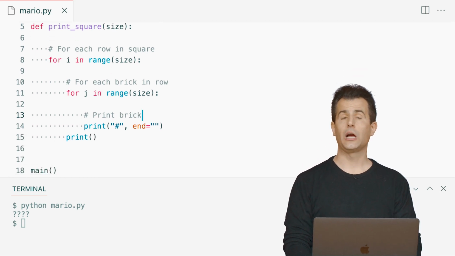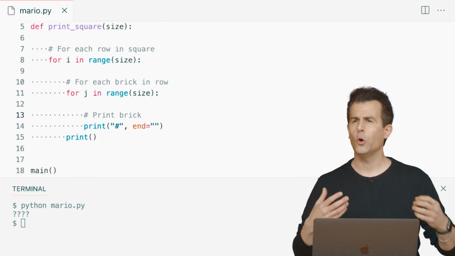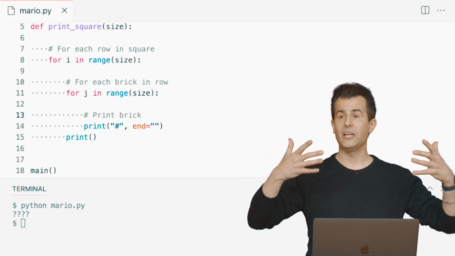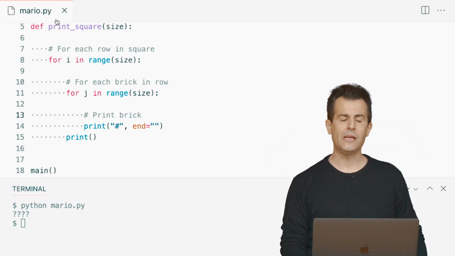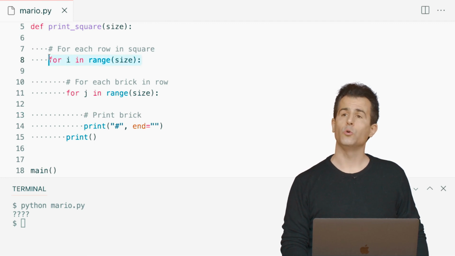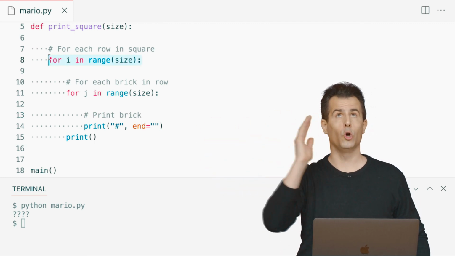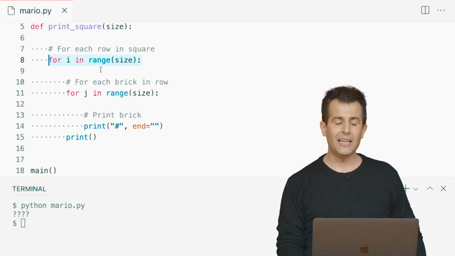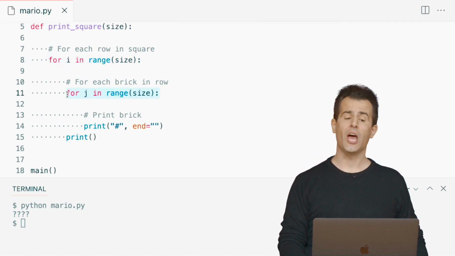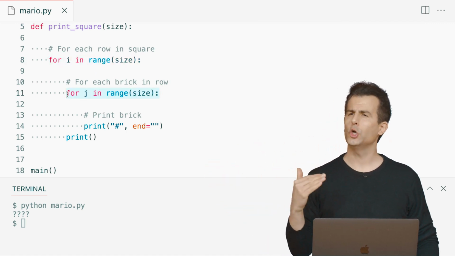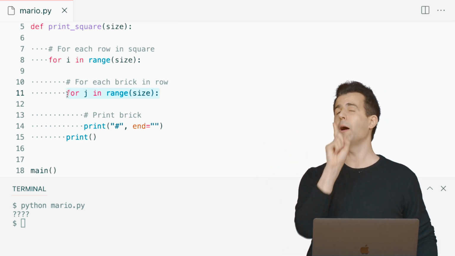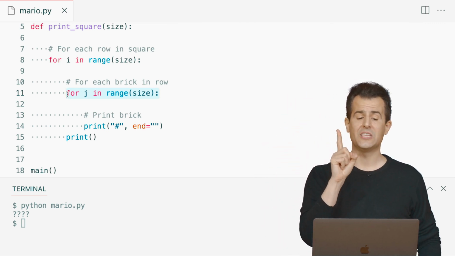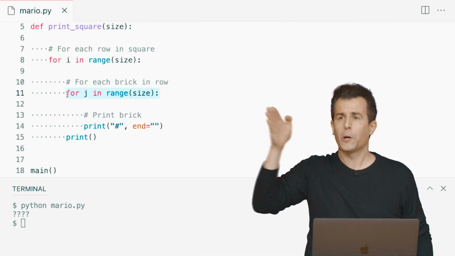And here is where comments, and more generally pseudocode, can really help explain to yourself and to others what your lines of code are doing. On line 8, I'm iterating from i equals 0 on up to size, so 0, 1, 2. On line 11, I'm doing the exact same thing but using j from 0, 1, 2. But that's good because i represents now each of my rows. And while I'm on each of those rows inside of this outer loop, I'm going to do brick, brick, brick.